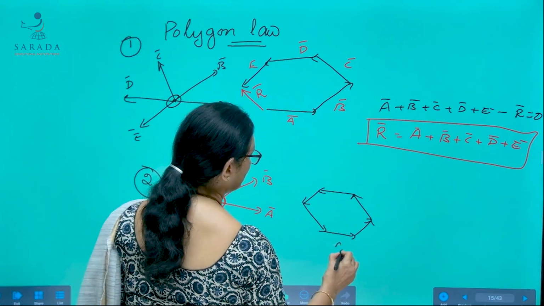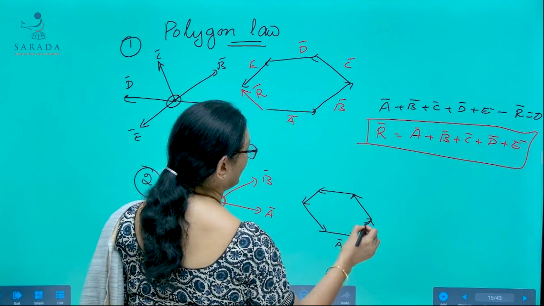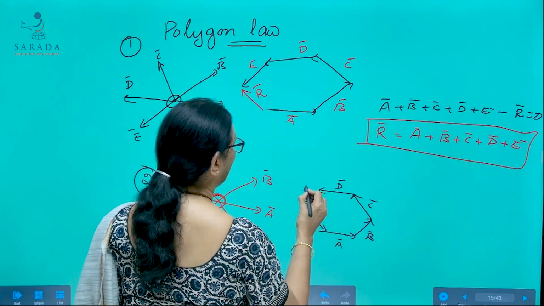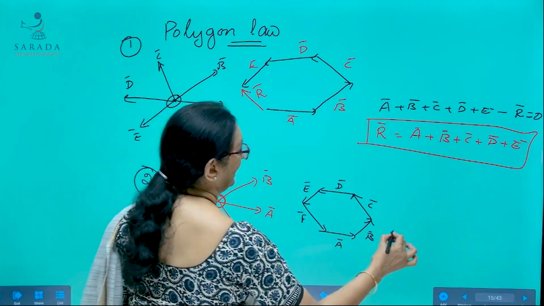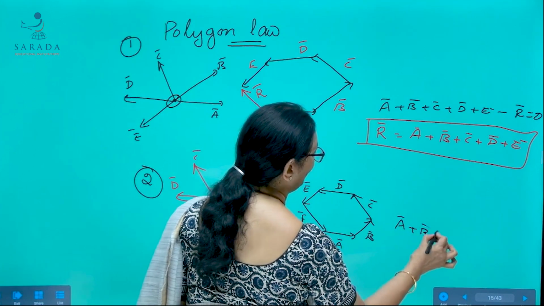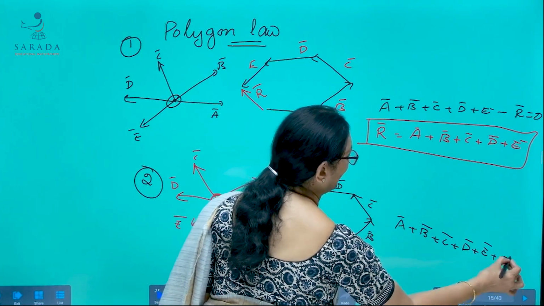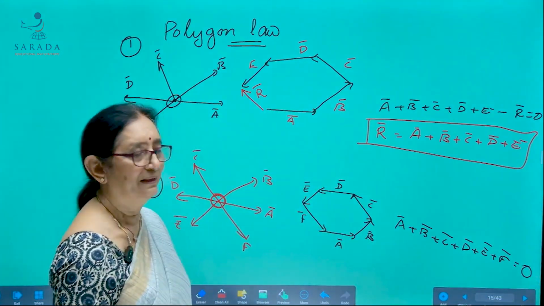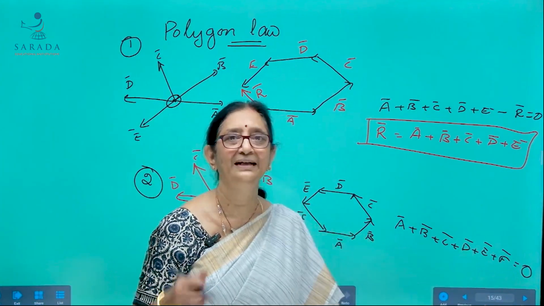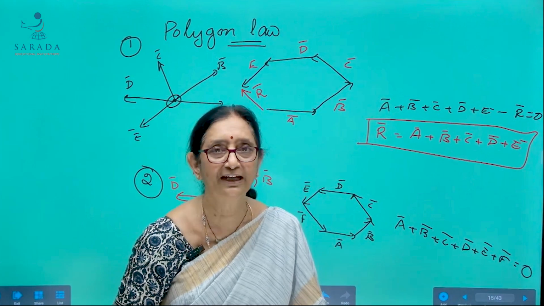Then A bar plus B bar plus C bar plus D bar plus E bar plus F bar is equal to 0, which implies that the body is in equilibrium.